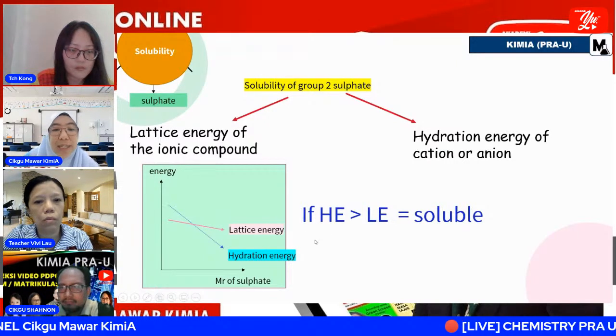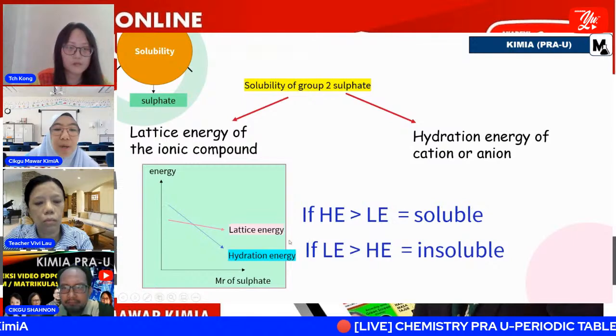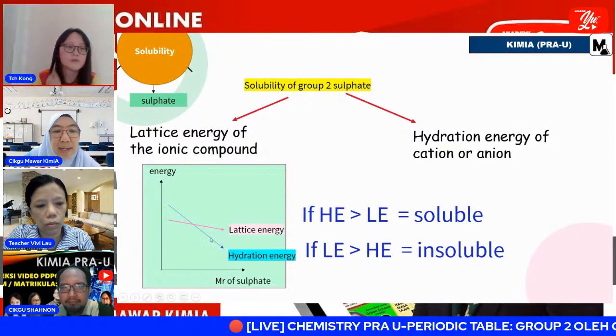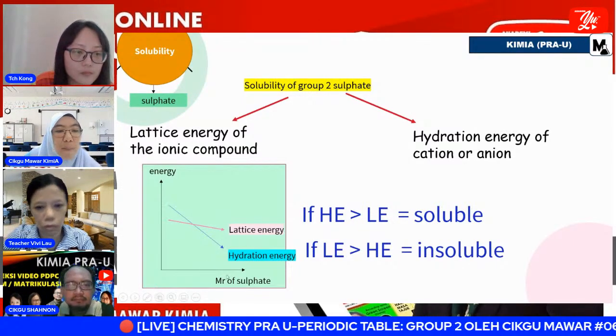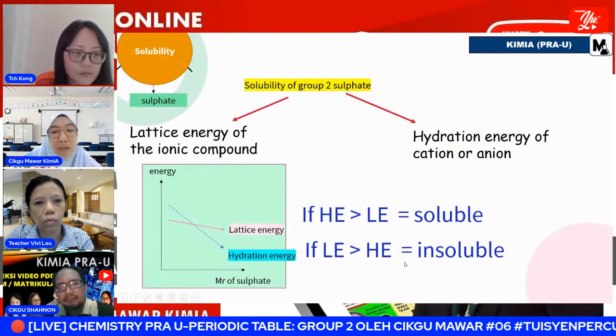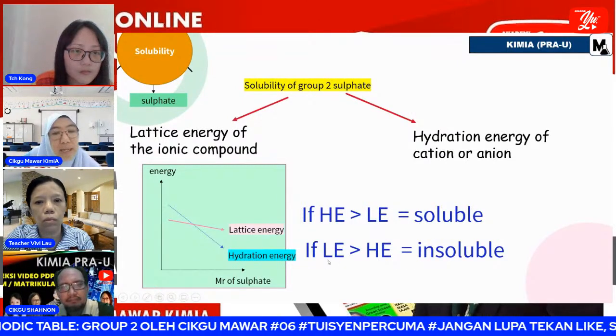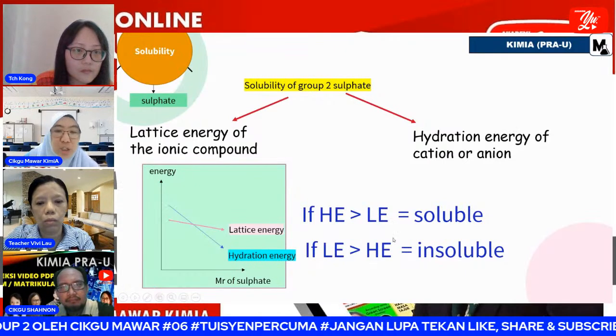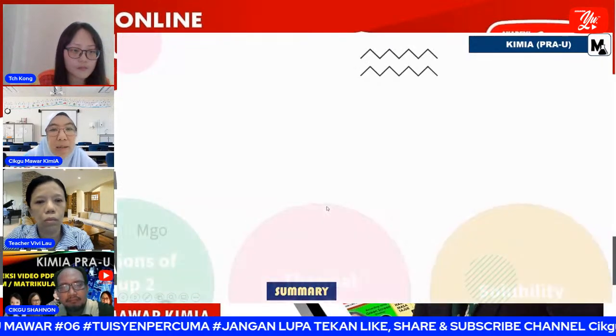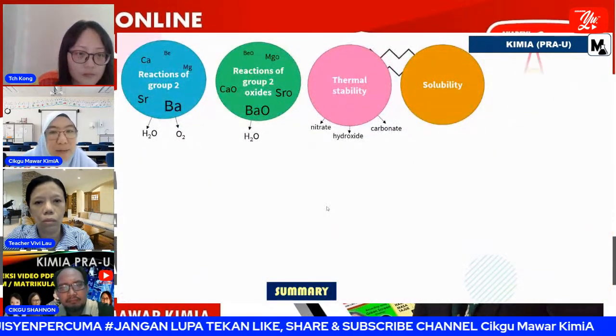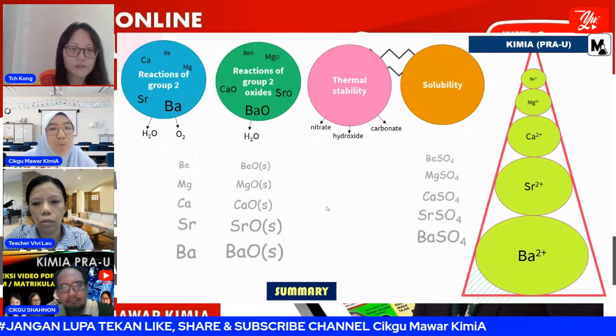So dia akan jadi insoluble. Okay, when lattice energy is greater than hydration energy, this compound would be insoluble. So refer to the strontium, to the barium sulfate, because lattice energy is greater than hydration energy. Alright, and then okay, ini I just nak buat summarization for the whole topic today.